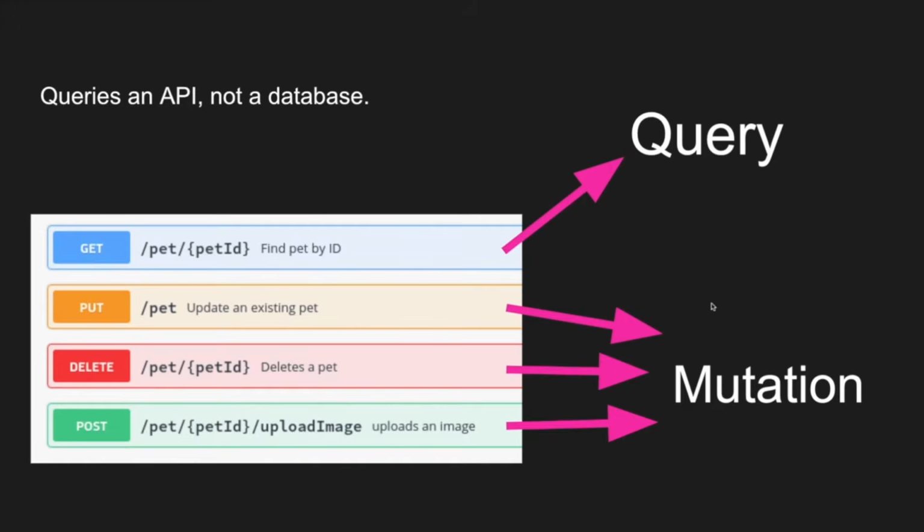This is the distinction. With GraphQL, you don't need to specify what kind of HTTP request you're making in your frontend. You just specify if you're trying to make a query or a mutation, and GraphQL will know how to handle that. And that's one of the things that I really like about it, because it abstracts all of this. But at its core, GraphQL is actually either making a GET request or a POST request. However, you really don't need to know that. Just know that you won't have to worry about what kind of request methods you're using when you're working with GraphQL.